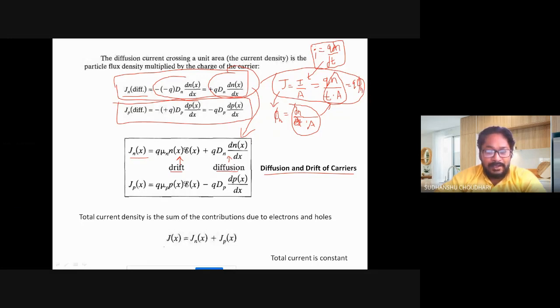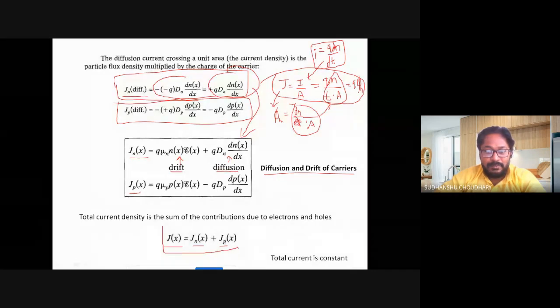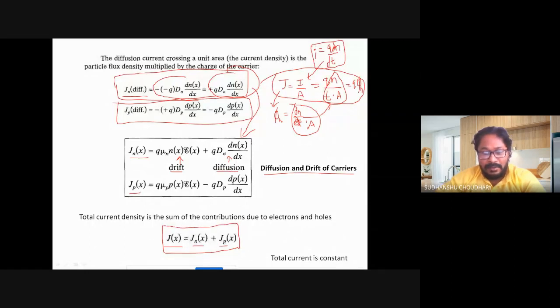So total current can be modified now. Total current has a contribution of electrons and holes, it is this J_nx and J_px. Right? The total current is due to both the drift of electrons and holes and both the diffusion of electrons and holes. Okay. Now, another important point to notice over here is that the total current is always constant.